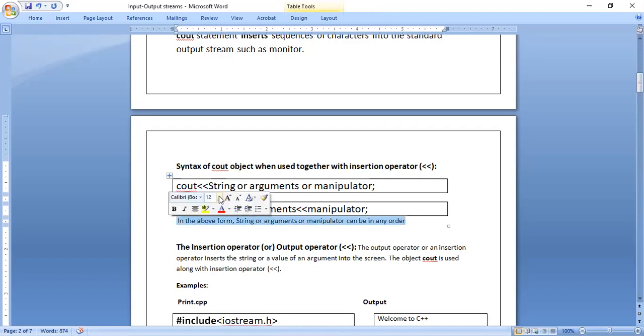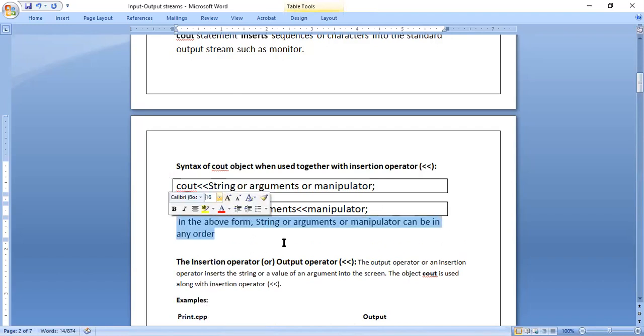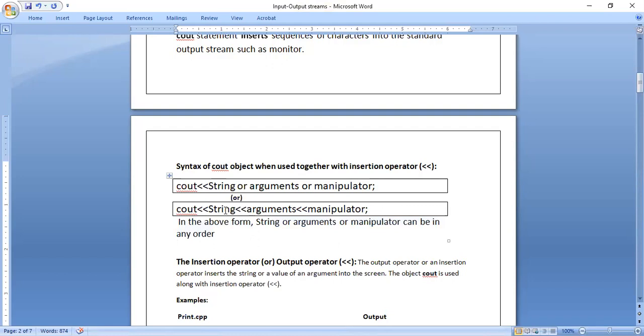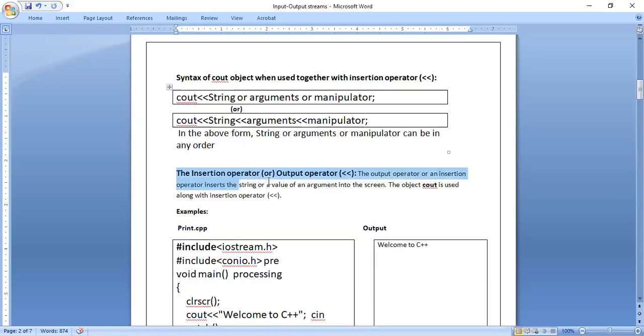In this way you have to use it. And one more thing: you can use them in any order. In the syntax I have written the string first, but it is not that you should always use the string first. You can use any order. But when you're using all the things, place the insertion operator in between them. Now coming to the explanation of the insertion operator, what it is.